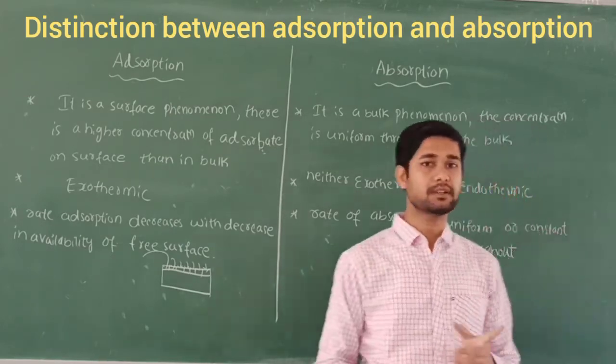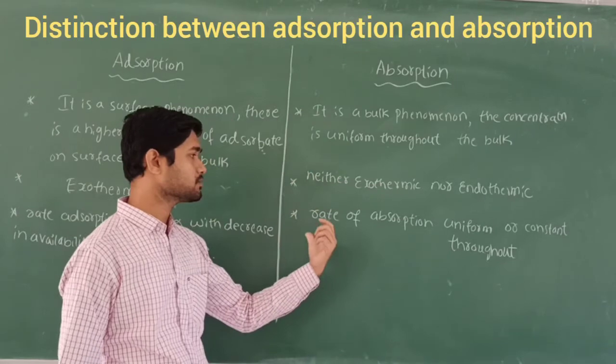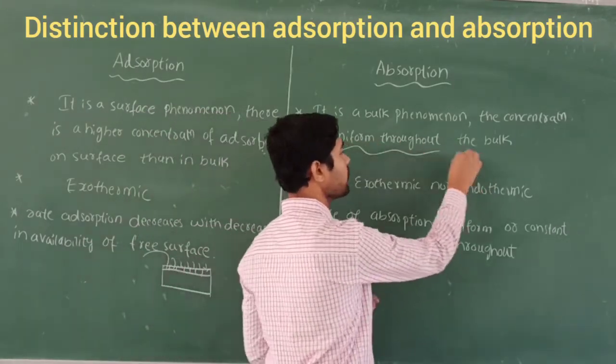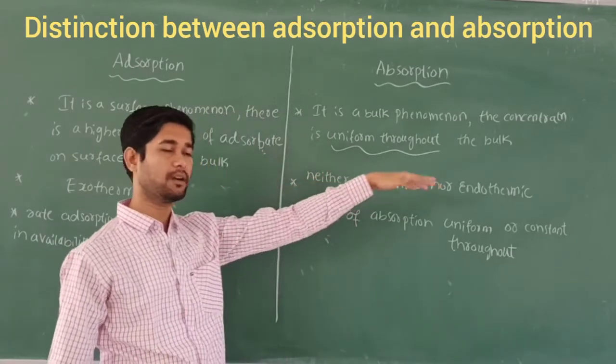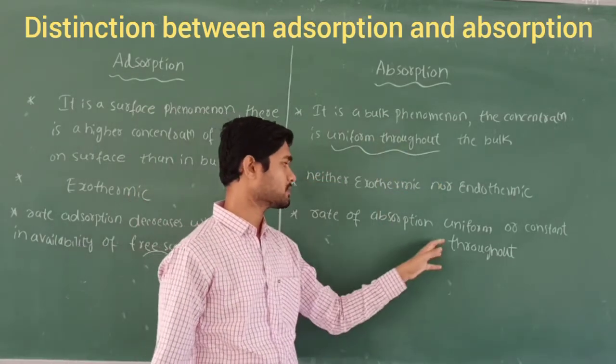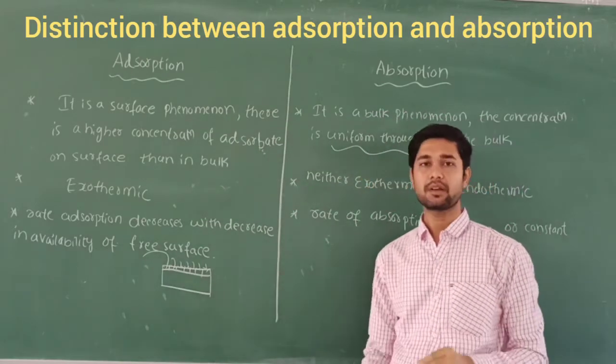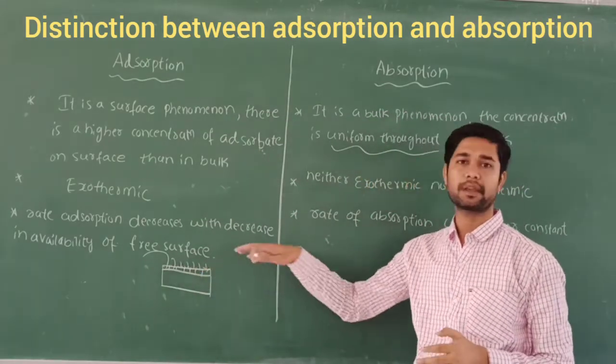But in absorption, it is not like this. The rate is uniform throughout, because our definition tells that it is maintained uniformly throughout the phenomenon. That is called absorption here, right? This is called a constant process. Whereas in adsorption, it is only a matter of the free availability of the surface.